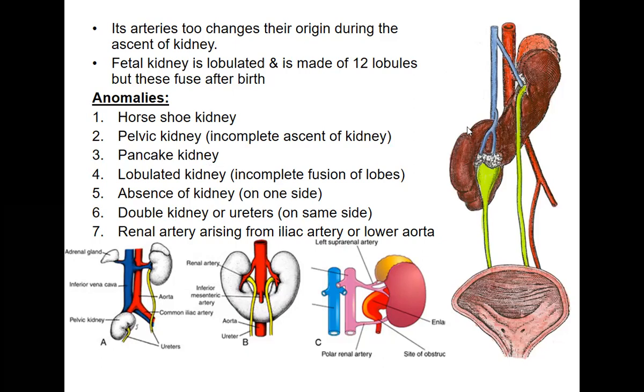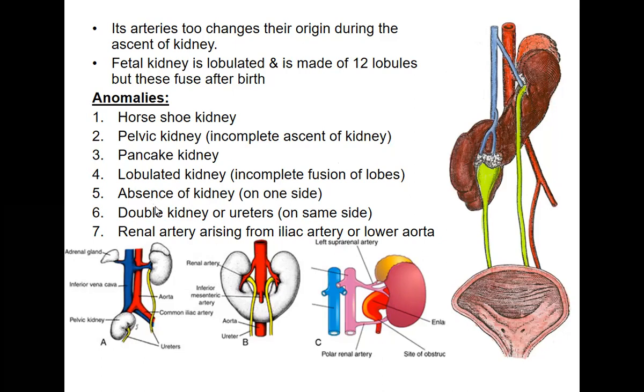Sometimes, as I said, initially the kidney will be lobulated, then it will all fuse. So sometimes it will remain as a lobulated kidney. Incomplete fusion of the lobes will lead to a lobulated kidney, as you can see here. Then absence of kidney on one side. Sometimes the kidney might be totally absent on one side and it has developed well on the other side.